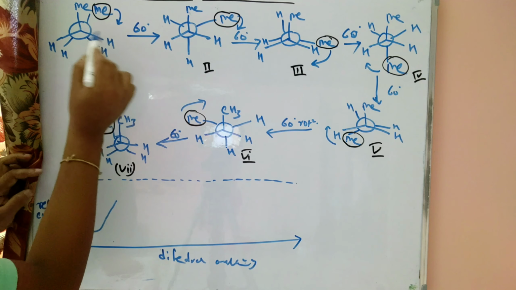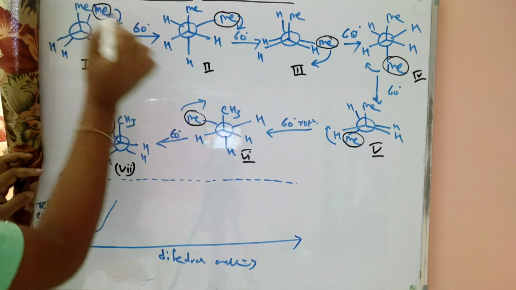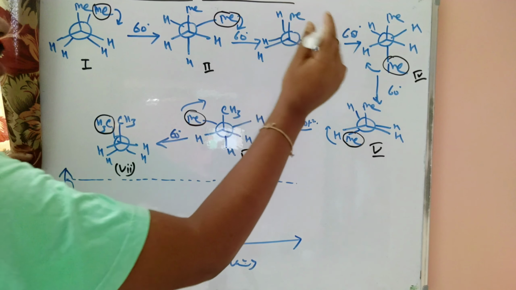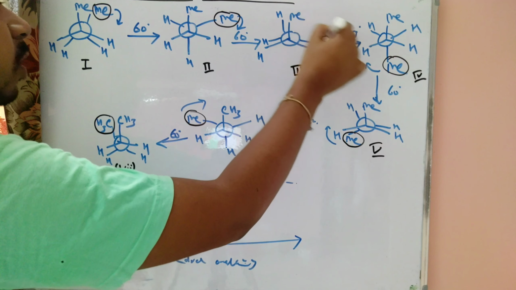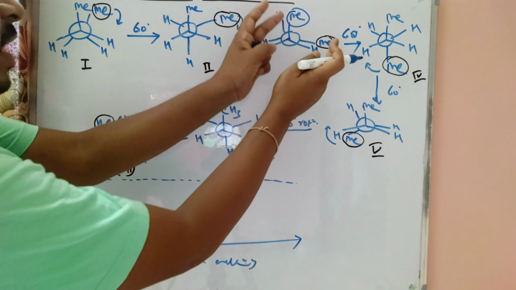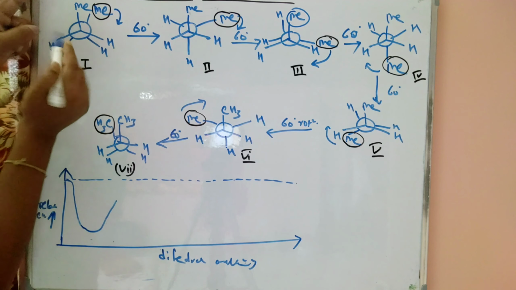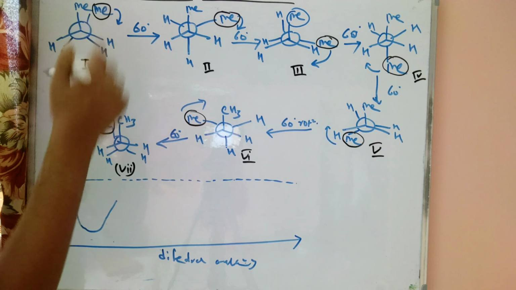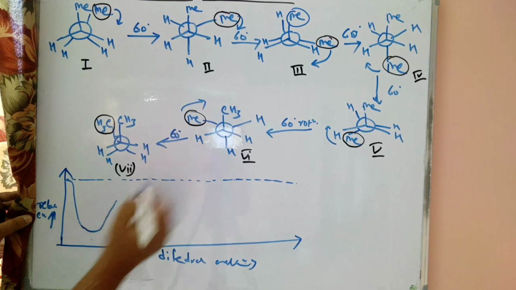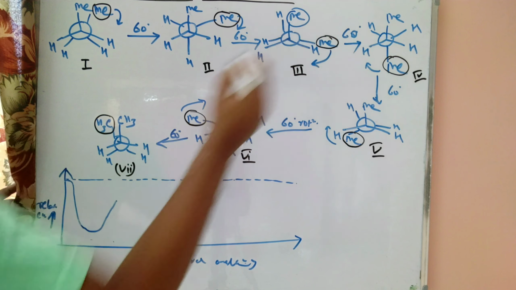It does not cross the previous eclipse form, because here two methyl are far, this 2,1 is not present, these two methyl groups are not present on the nearest position, the gap is very high, but in that case they are close together, so here the repulsion is high. But after we draw the staggered conformation, then we draw the eclipse conformation, this gap is very high, so